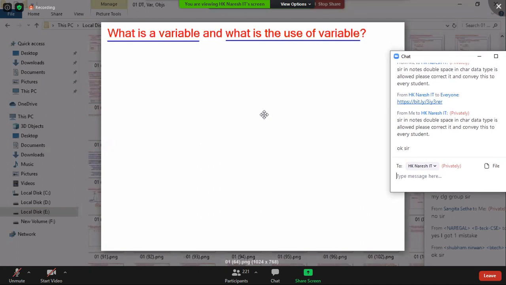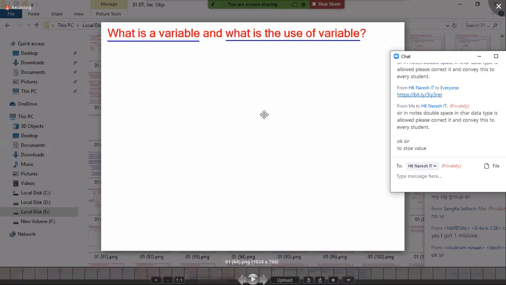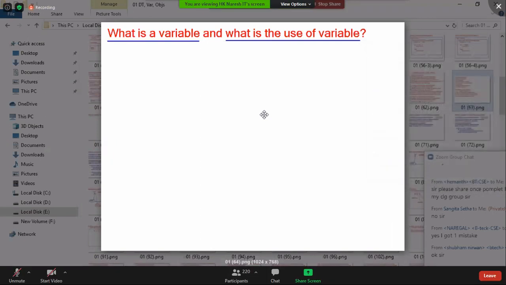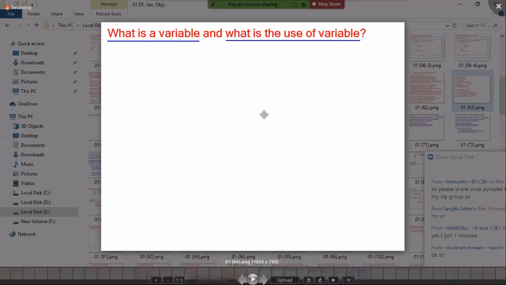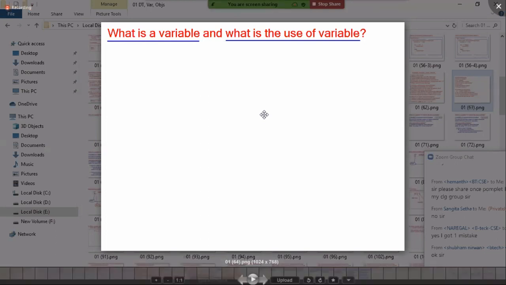Memory is used for storing a value, for reading the value, and for updating the value. Then my question is, if you want to store a value, read a value, or modify a value, you must access that memory.